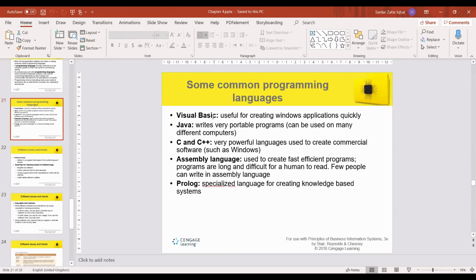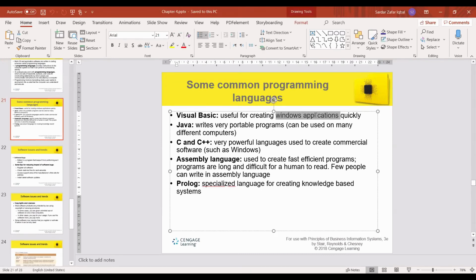We have also Visual Basic, useful for creating Windows applications. Here you can create the menus, buttons, and all that stuff easily. Java, you are familiar with this. Java can be used for different purposes. C and C++ are very powerful languages used to create commercial software such as Windows. Assembly language is used to create fast, efficient programs.